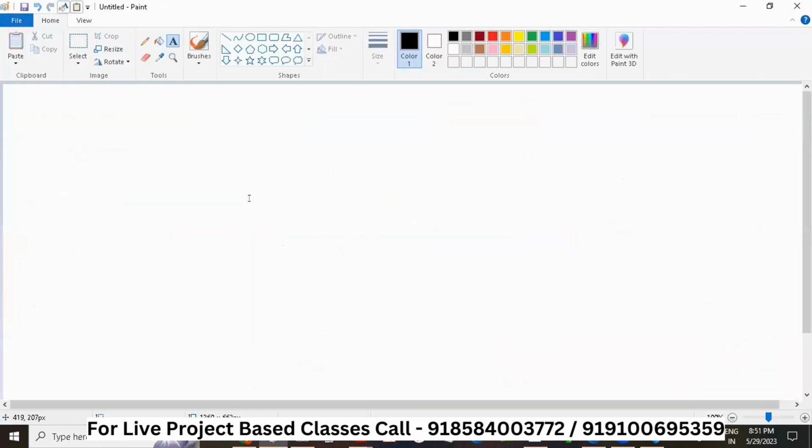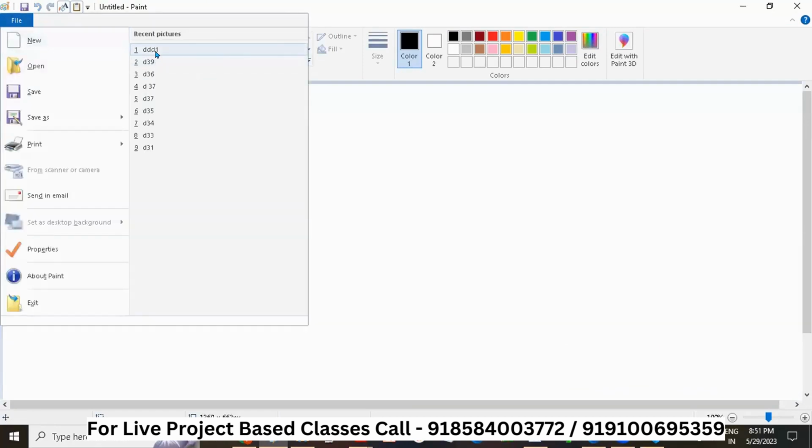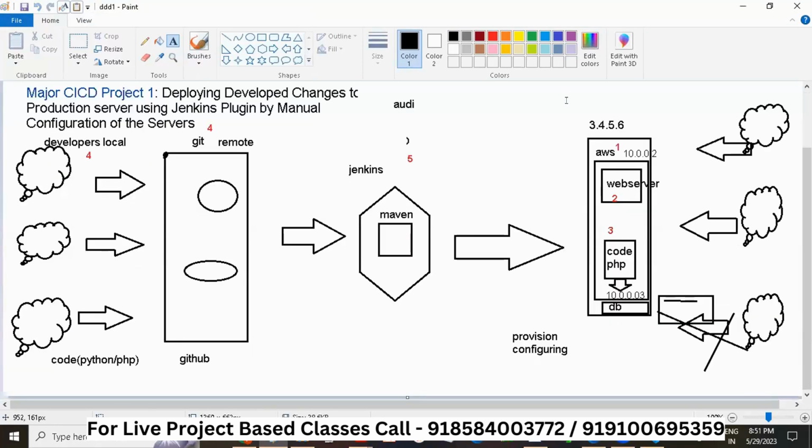Okay. One more thing, please. Please go to the previous diagram. I'm sorry for that. Like you said, provisioning means you create the AWS web server and code PHP DB. What is configuration here?